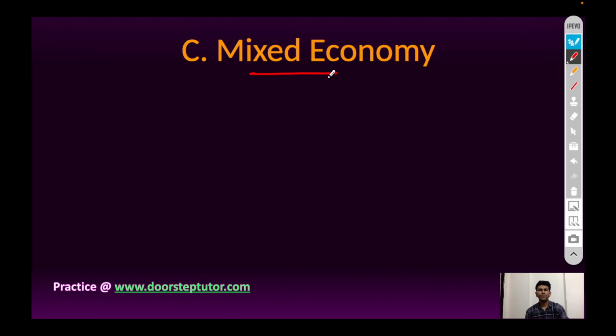Mixed economy. We have discussed capitalist economy and socialist economy. Mixed economy is a combination of capitalism and socialism. In this economy there is a presence of both private sector ownership as well as state ownership.